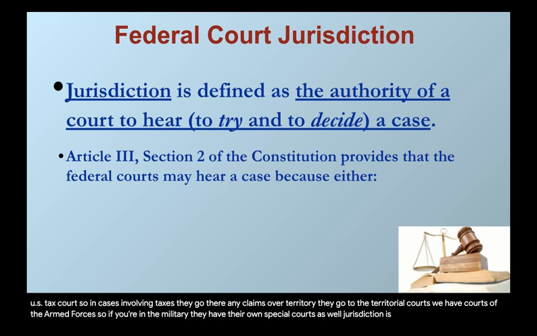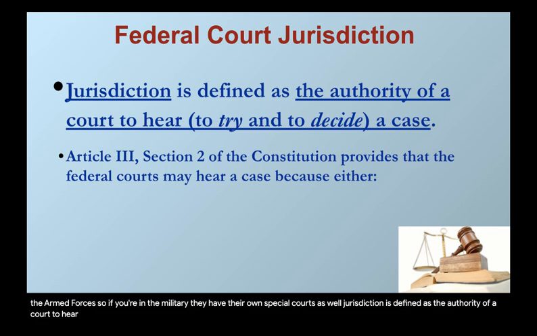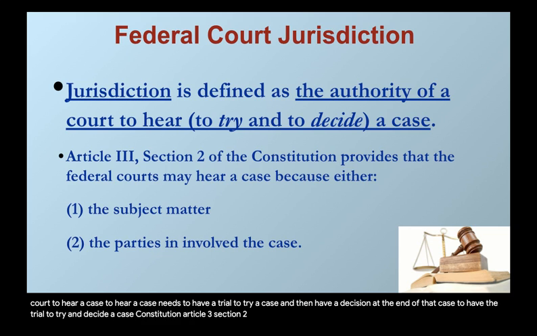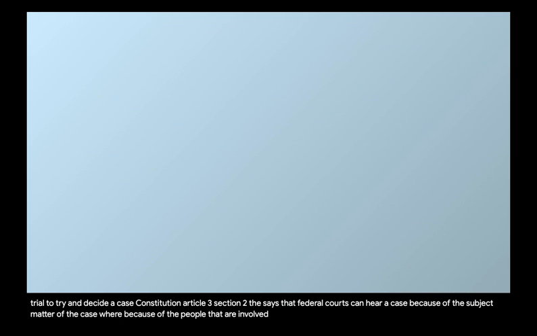Jurisdiction is defined as the authority of a court to hear a case. To hear a case means to have a trial, to try a case, and then have a decision at the end of that case, to try and decide a case. Our Constitution, Article 3, Section 2 says that federal courts can hear a case because of the subject matter of the case or because of the people that are involved in the case.